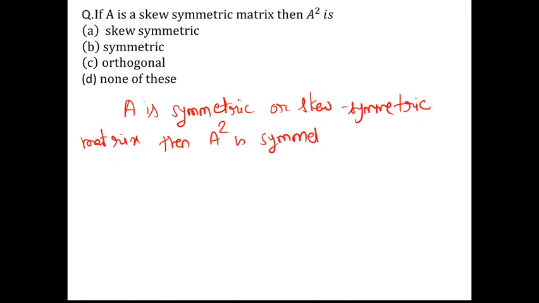This is what we have. Okay, so this result gives us that A is a skew symmetric matrix, so A square must be a symmetric matrix. So option number B again.